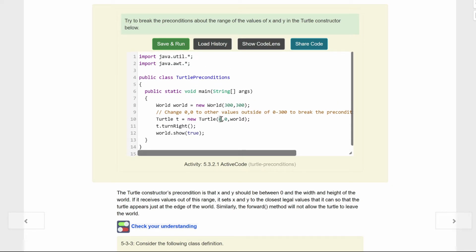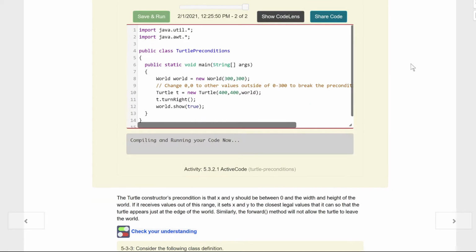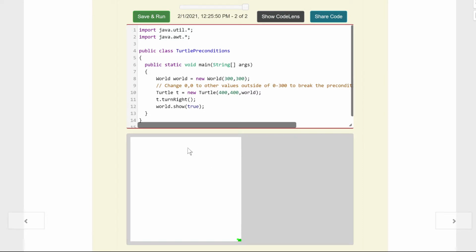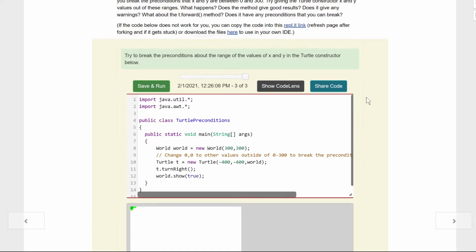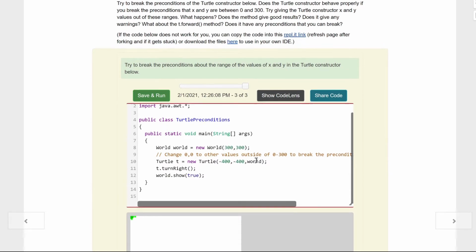Well, let's try just breaking this real quick. Let's do a 400 by 400 and see what happens. You can see my turtle just pops down there, kids. Remember, our origin is up there. Let's try a negative number here, kids. See them up there. We had to see what happens. Well, what happens, kids, is it just goes to the corner. We can't see it. Let's see what happens if we move the turtle forward.